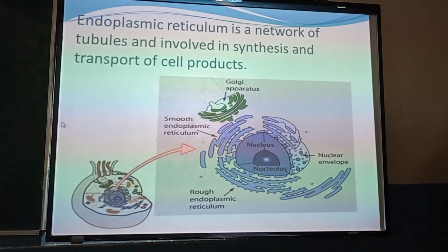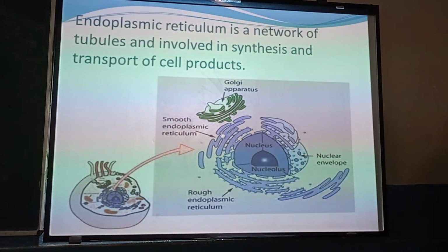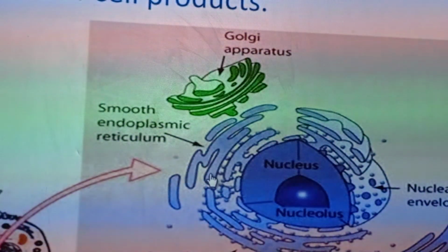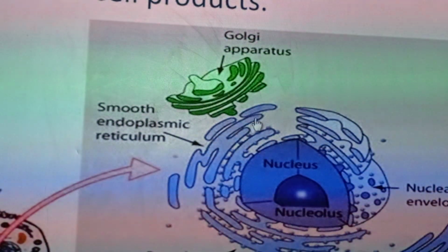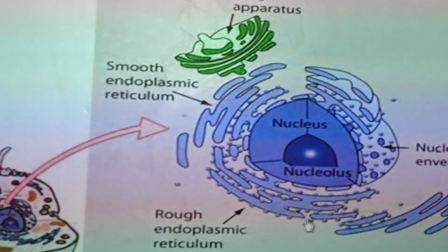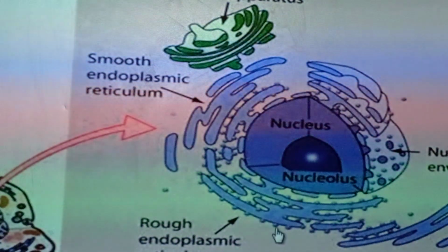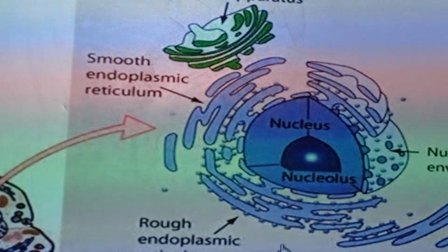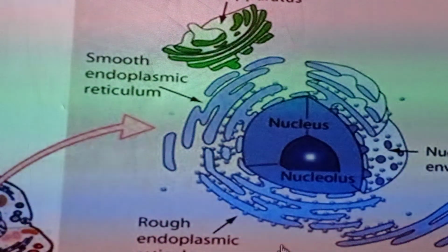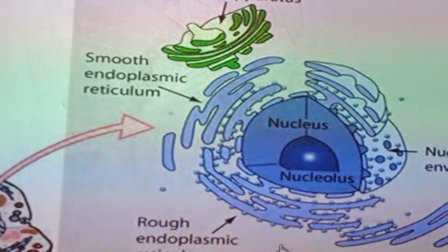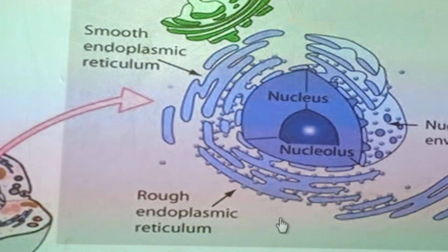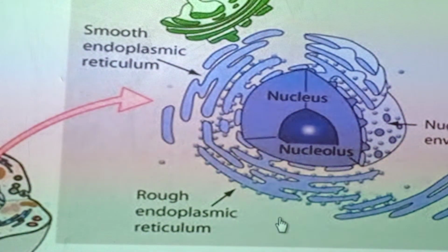If you can see in this picture, the smooth endoplasmic reticulum is just a network of tubules attached to one another, but there are no dot-like structures shown over here. And on rough endoplasmic reticulum, you can see these dot-like structures which are appearing like humps over the surface. These dot-like structures are known as ribosomes. What is the function of ribosomes? That we will discuss later.